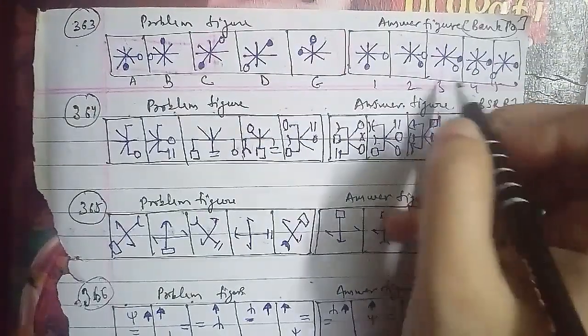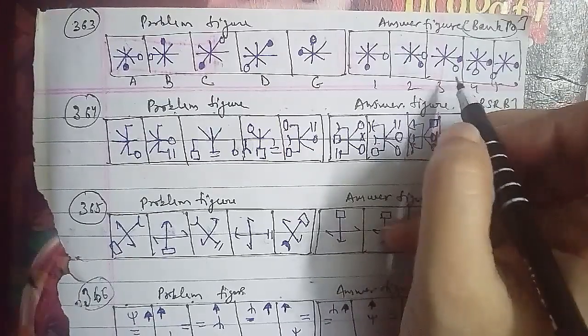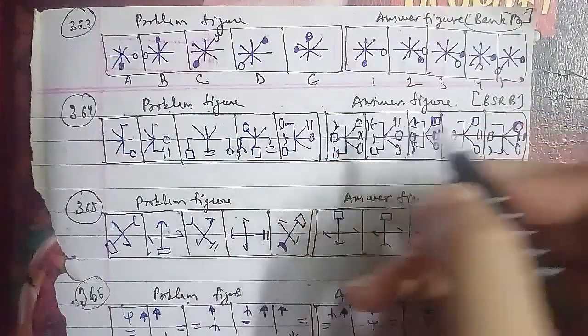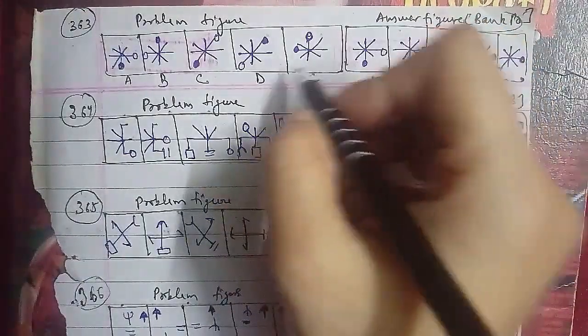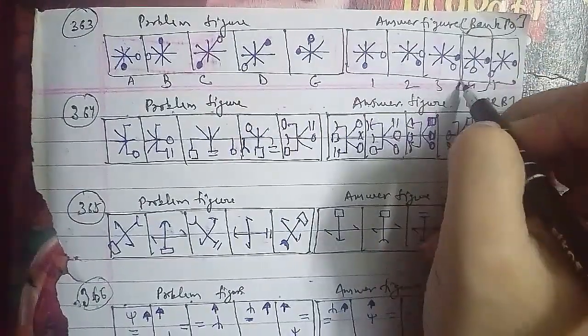In the same case, the white circles move 4 and 3 steps clockwise alternatively, and the black circles move 4 and 5 steps clockwise alternatively. So after the E figure, the figure that will be the right answer is your fourth figure. That will be the right answer here for the question.